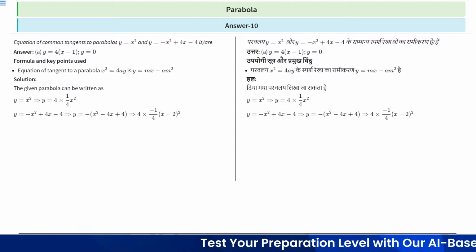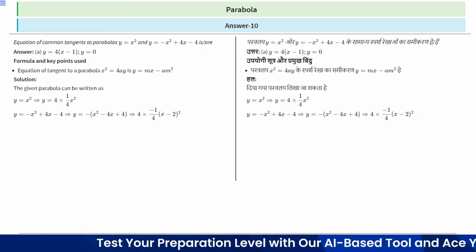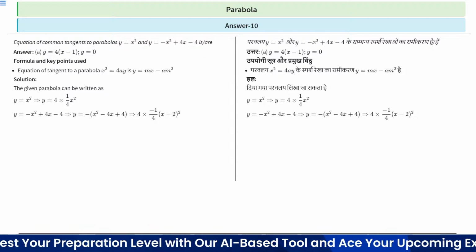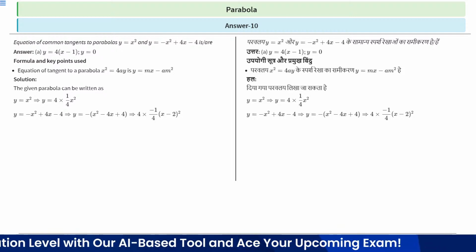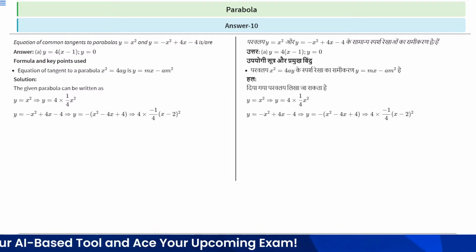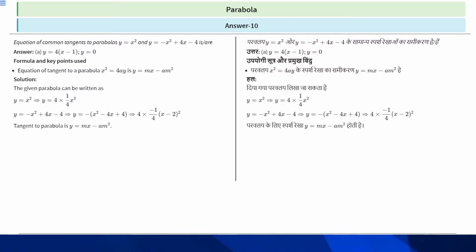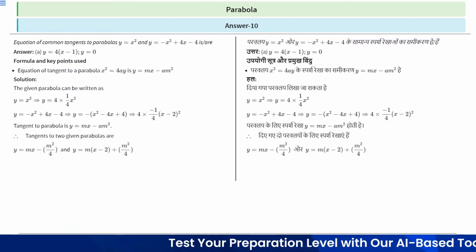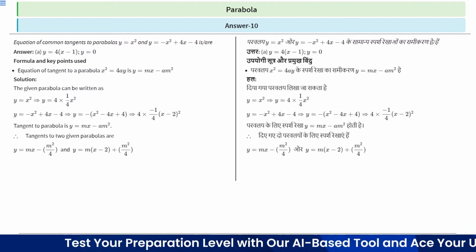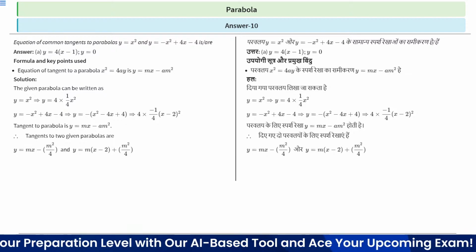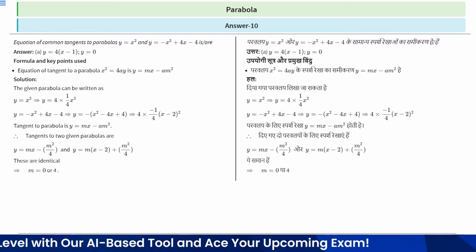Now the second parabola is minus y equal to minus of (x square plus 4x minus 4). So y, when we take minus common, is equal to minus of (x square minus 4x plus 4), which is equal to 4 times minus 1 by 4 into (x minus 2) whole square, right? So the tangent to the parabola is y equal to mx minus a m square. Therefore, tangents to the two parabolas are y equal to mx minus m square by 4 and y equal to m(x minus 2) plus m square by 4.